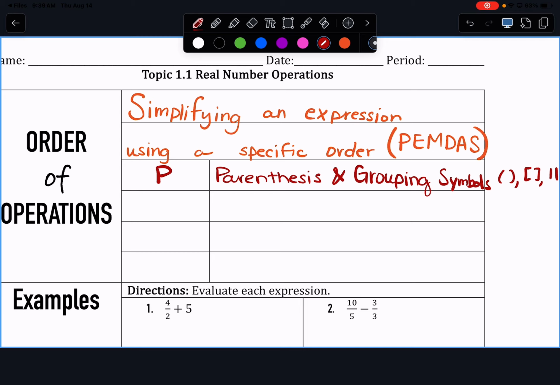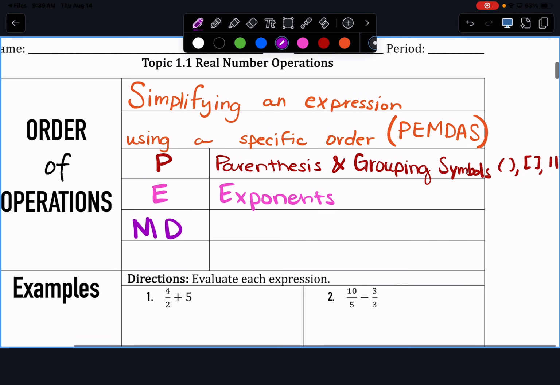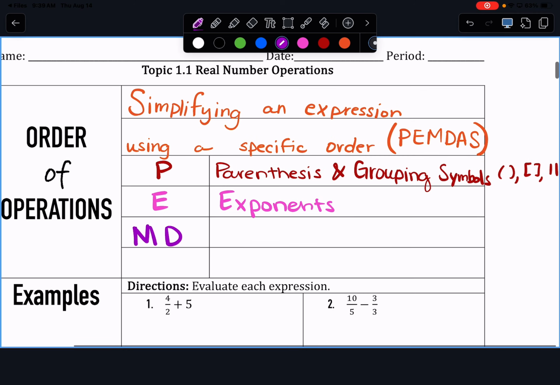Now, what comes after parentheses? Exponents. That one's pretty self-explanatory. What's after exponents? Multiplication and division. Why do you think I put those together? They're very similar. And also, what order do we do them in? Whatever comes first, right?